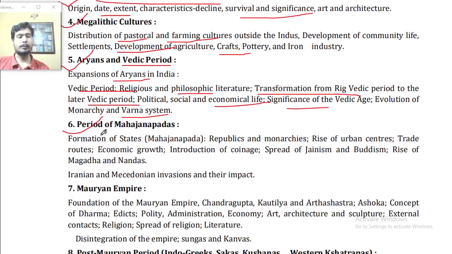Point number 6, period of Mahajanapadas: the formation of the state, Mahajanapadas, republics and monarchies, rise of urban centers, trade routes, economic growth, introduction of coinage, spread of Jainism and Buddhism, rise of Magadha and Nandas, Iranian and the Macedonian invasion and their impact.